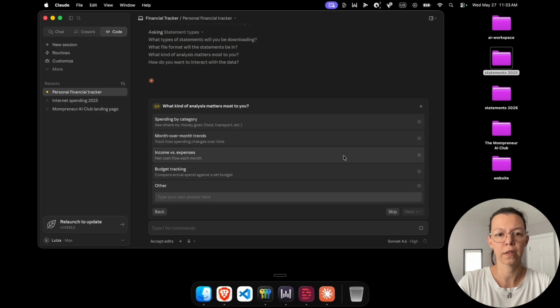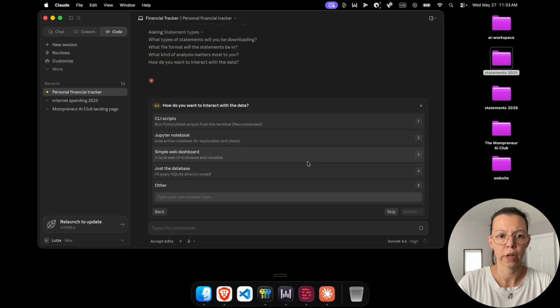What kind of analysis matter most to you? Spending by category, for sure. Month over month trends. Not setting a budget right now. We can come back later and change that. Income versus expenses. Okay, let's go.